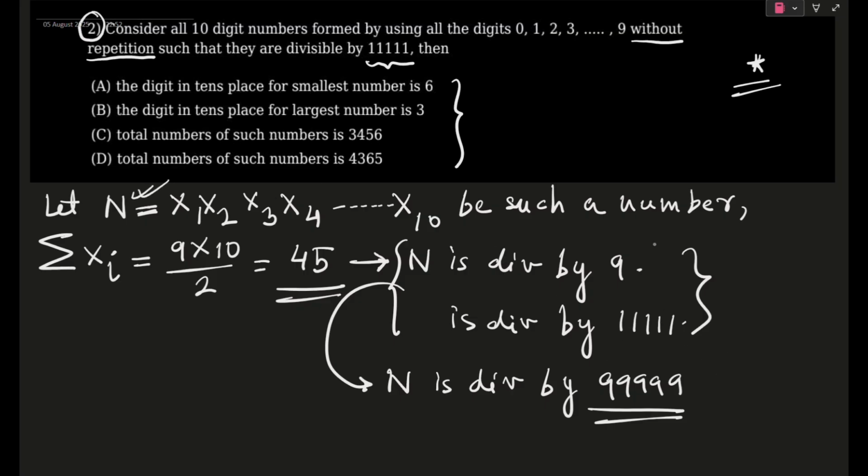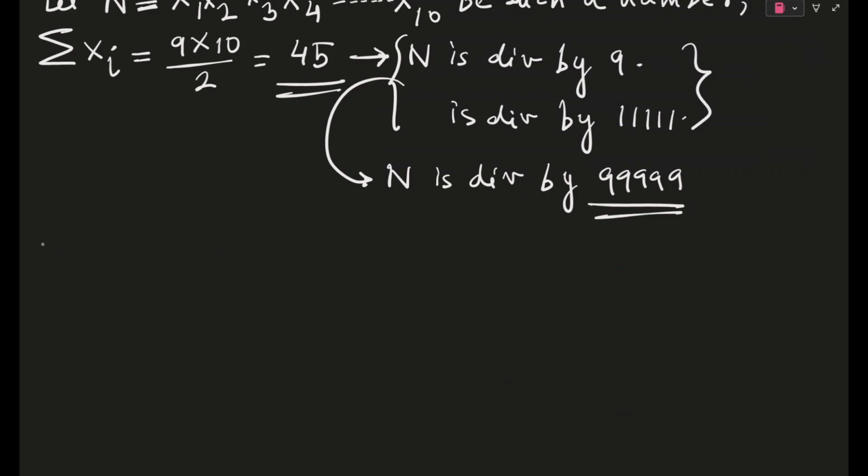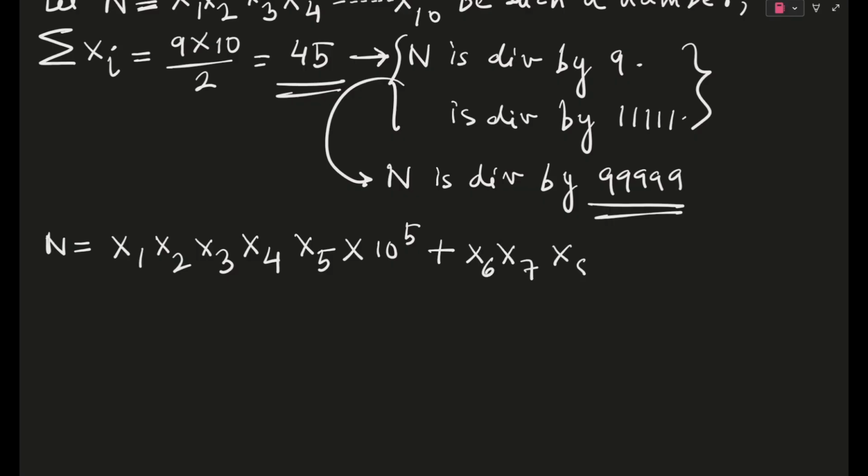Okay, so I am changing the page and writing. Now I will do the most important step: I am writing capital N as x1, x2, x3, x4, x5, and let's leave these 5 digits apart. I want to write the next 5 digits separately in the form of a sum. To do that, I have to multiply this with 10 power 5. So you will have 5 zeros, and in those 5 zeros you can fit in your x6, 7, 8, 9, 10. And now I can write this 10 power 5 as penta 9 plus 1. Right?